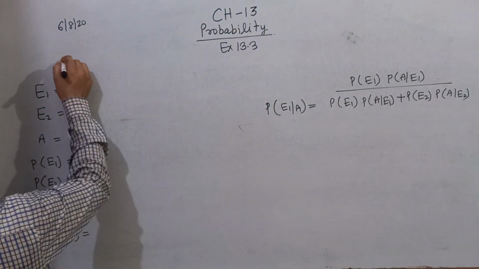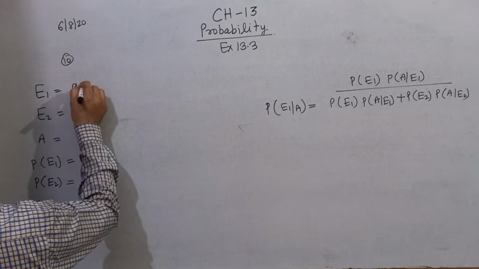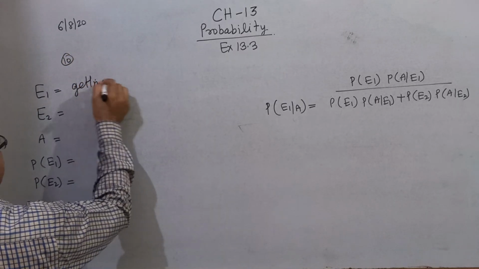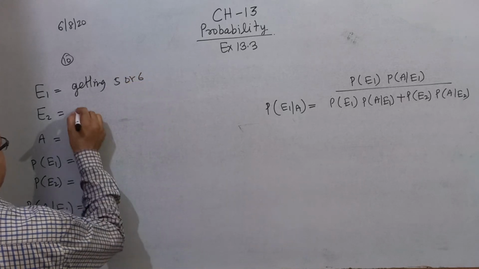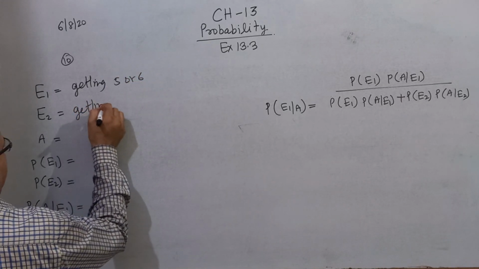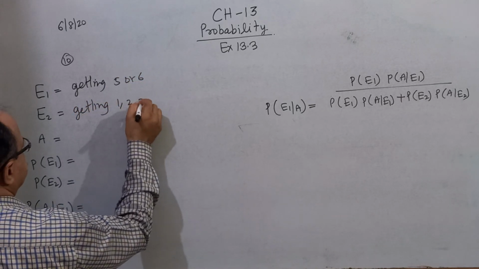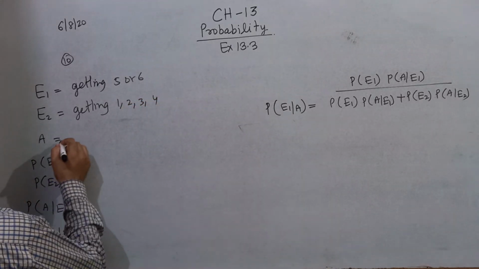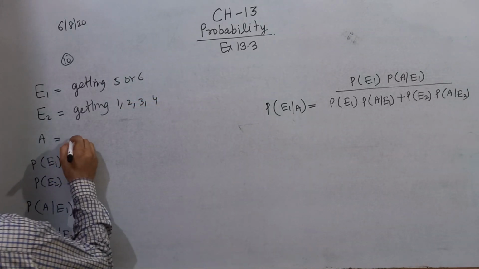What is the first event in this question? Getting 5 or 6. In this event, getting 1, 2, 3, 4. And the probability, what is the event A?